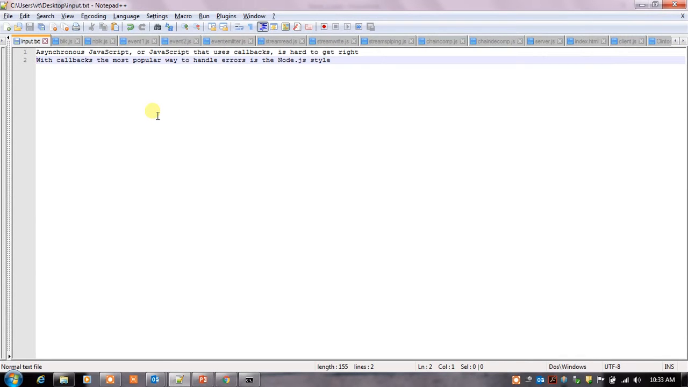Create an input.txt file having a content similar to this one. I have written a content. Asynchronous JavaScript or JavaScript that uses callbacks is hard to get right. With callbacks, the most popular way to handle errors is the Node.js style.